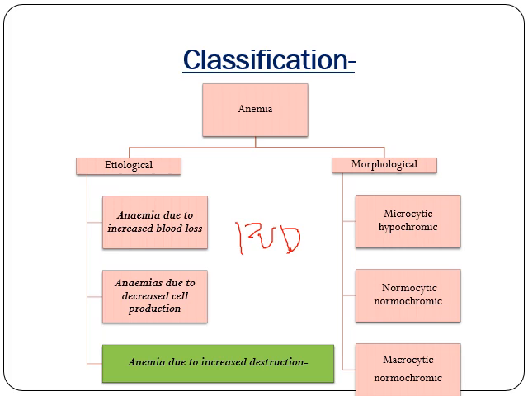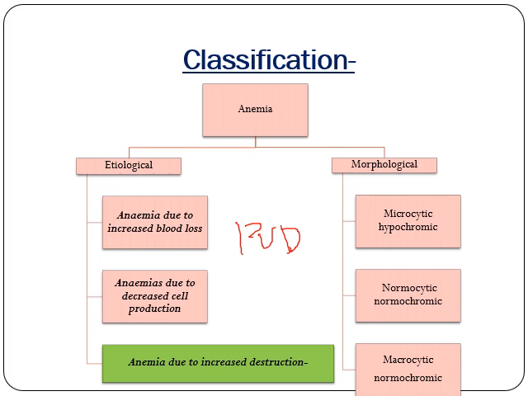Next, anemia due to decreased cell production. In this, it can be due to nutritional deficiencies like iron deficiency anemia and megaloblastic anemia. Apart from nutritional deficiencies, there can be anemia of chronic disease, sideroblastic anemia, or if there are any malignant cells infiltrating your bone marrow, there will be decreased RBC production and there will be anemia.